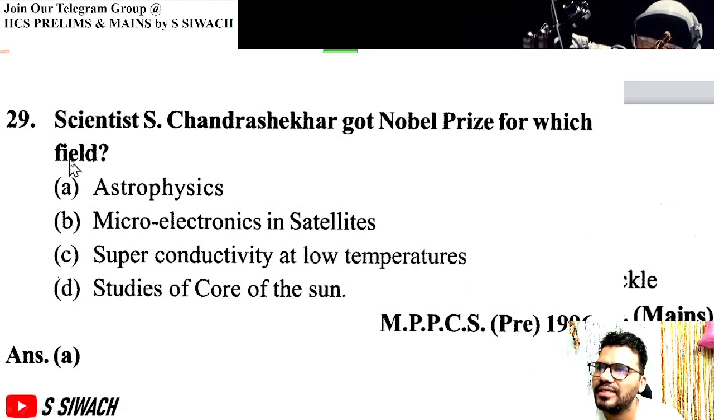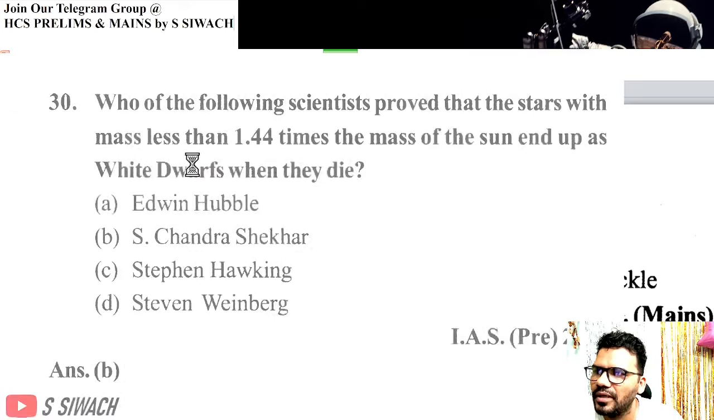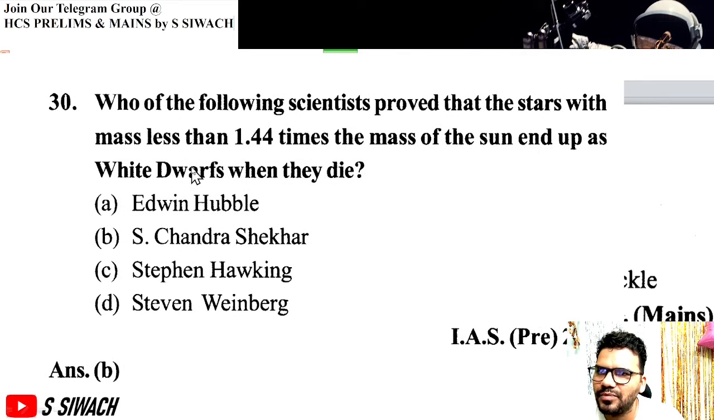Next question, scientist S. Chandrasekhar got Nobel Prize for which field? We have covered already, astrophysics, because he was talking about black holes. Who among the following scientists proved that the star with mass less than 1.44 times the mass of Sun ends up as white dwarf when they die? S. Chandrasekhar, we have already covered it.